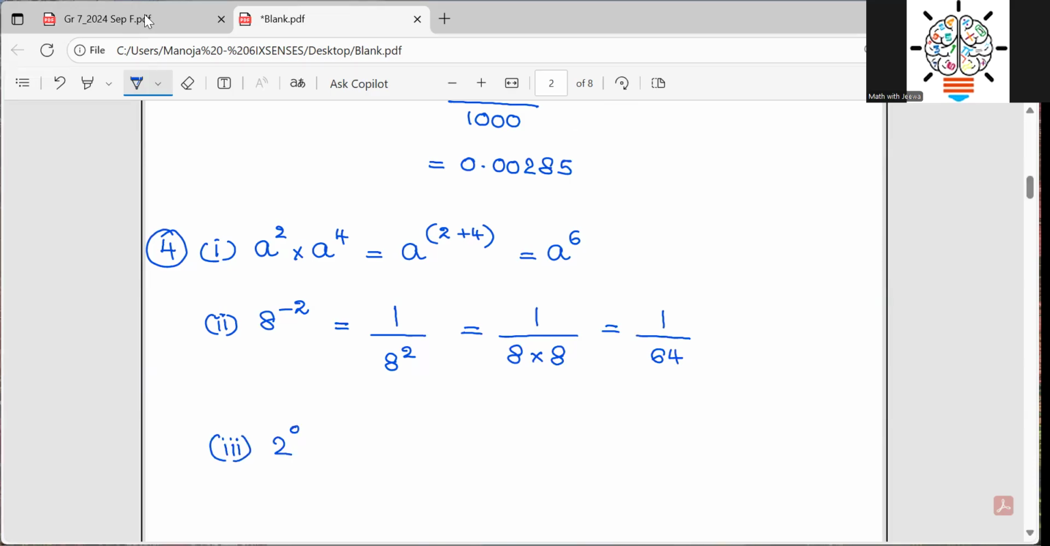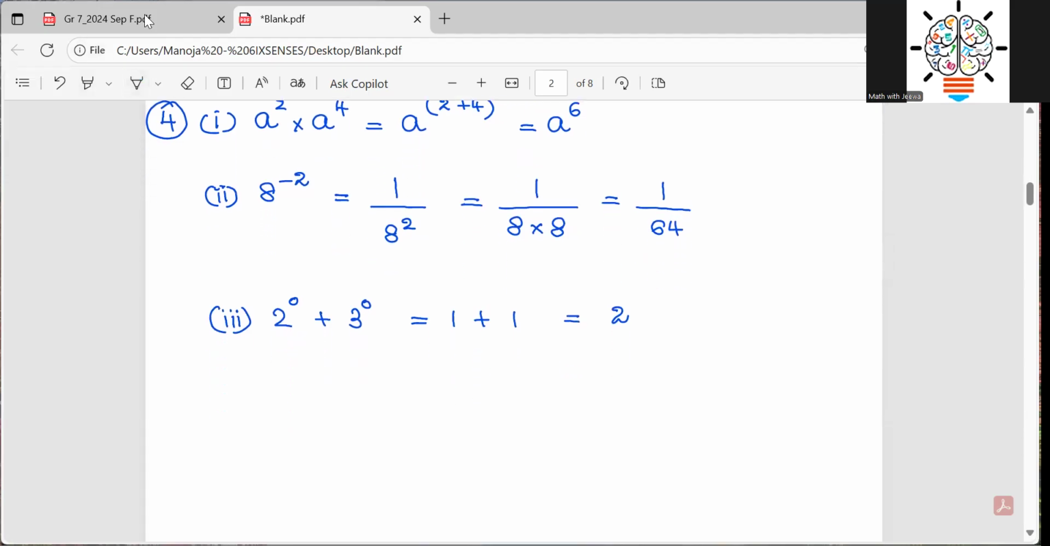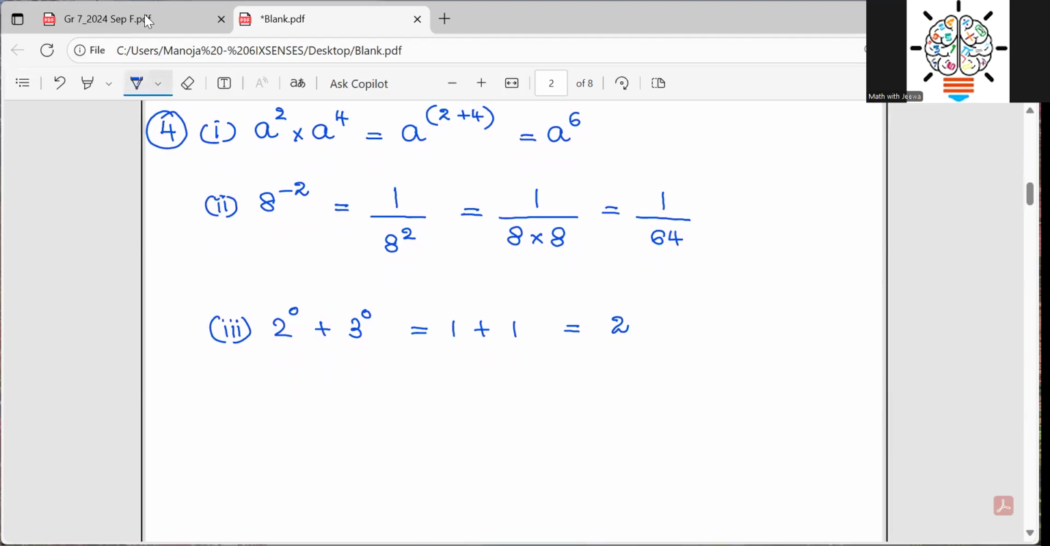So then the third one, 2 to the power of 0 plus 3 to the power of 0. 2 to the power of 0, the answer is 1. Any base value to the power of 0, the answer is 1. And you add 3 to the power of 0, 1. 1 plus 1, it's 2. Okay. Then we will move to the next one, that is number 4.